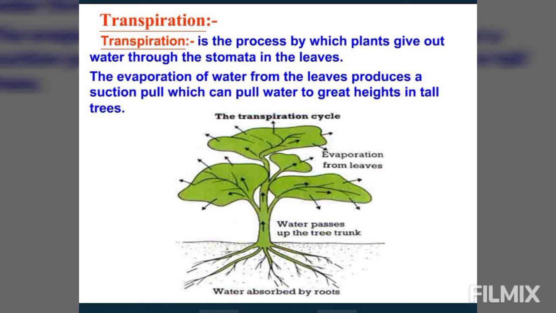Next we come to the advantages of transpiration. It helps in the transport of water and minerals from the soil to the leaves. It produces a cooling effect which protects the delicate cells from being burned by the hot sun. It provides rigidity to the plant body. That's why plant bodies are mostly rigid in form, which is being performed by